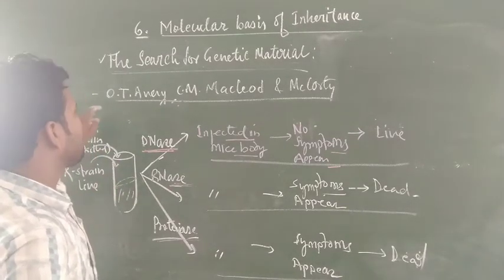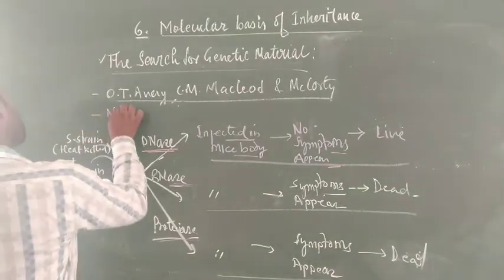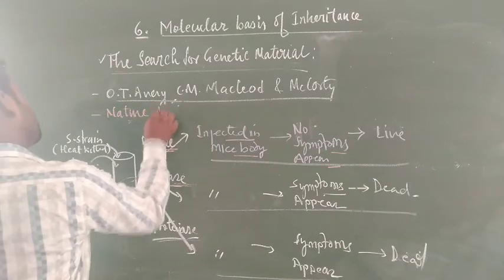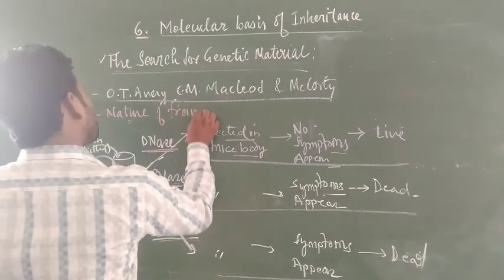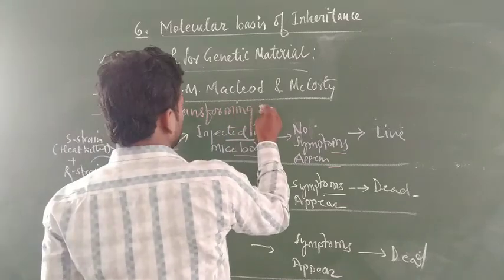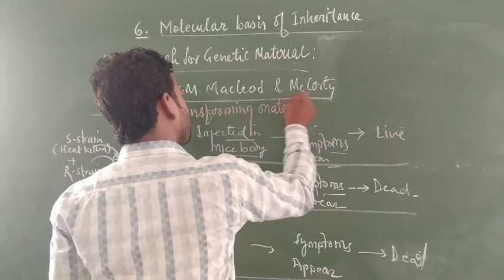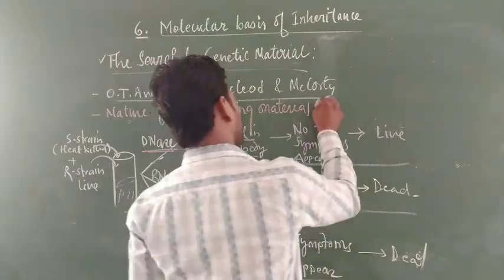the S form. Means the nature of the transforming material was explained by whom? O.T. Avery, C.M. MacLeod and McCarthy.